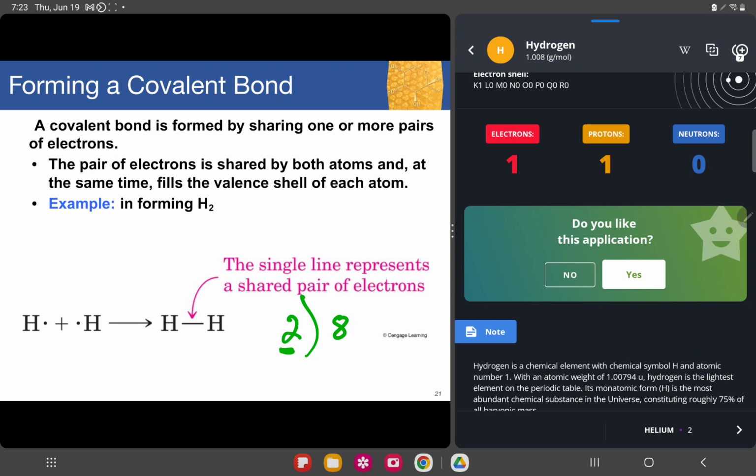But it won't continue to 8, because on the first shell there are only two. And we know that hydrogen only has 1. So if it shares its only electron, it will lose its electron. The better thing for hydrogen is to do covalent bonding with another hydrogen or another atom such as carbon. So this electron will be shared with another electron. That's why we will form H2. So that's how covalent bonding happens.